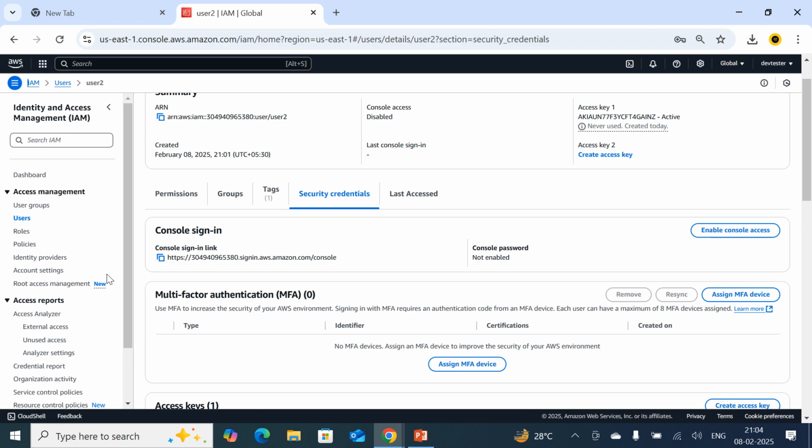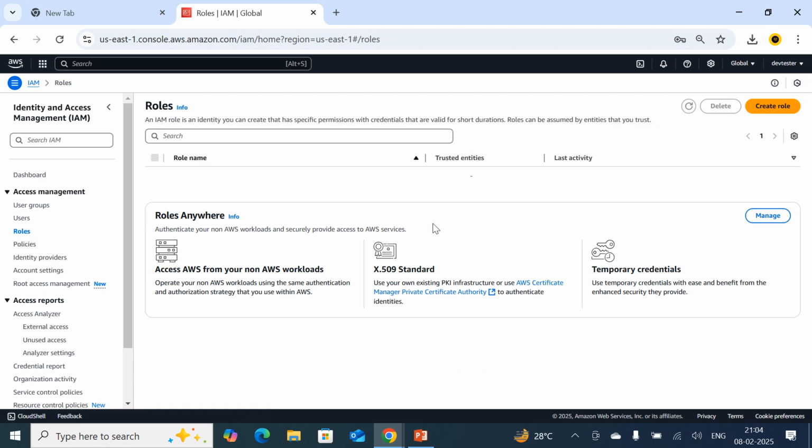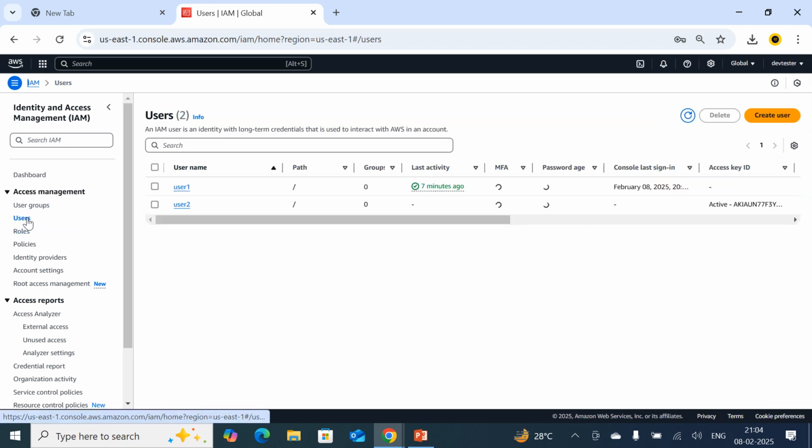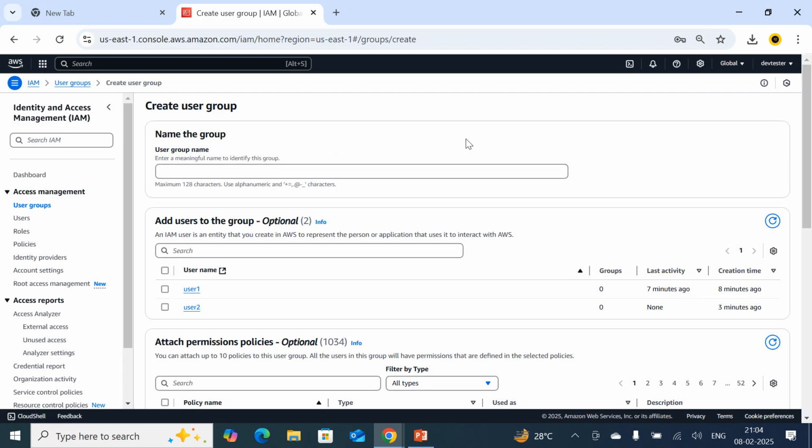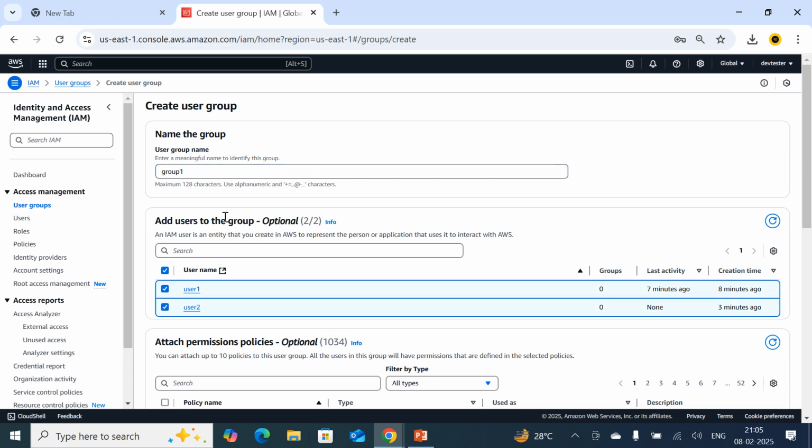So let us understand about the roles. Up to now we have looked at users. Right now I am going to step into user groups, simply called groups. As I told you, a group is nothing but a collection of users. So I am going to create a group. The group name is group 1, and I am going to add user 1 and user 2 into this group.